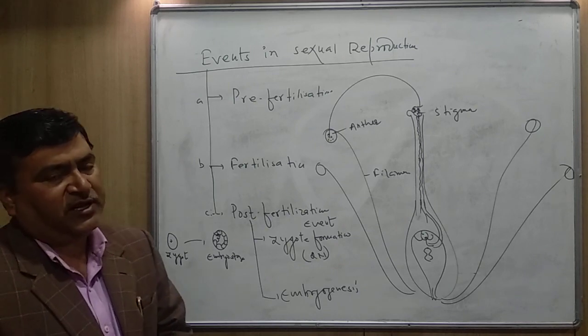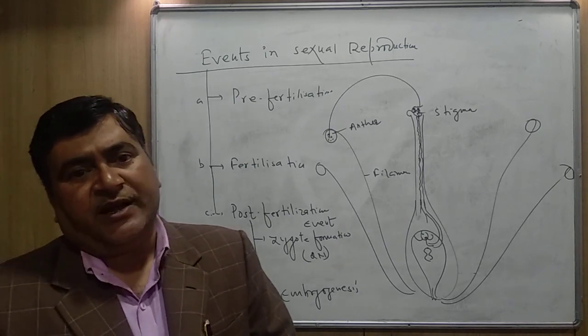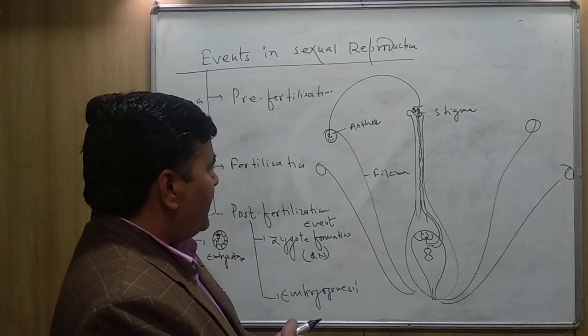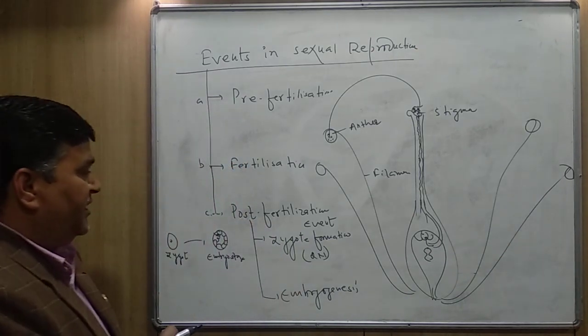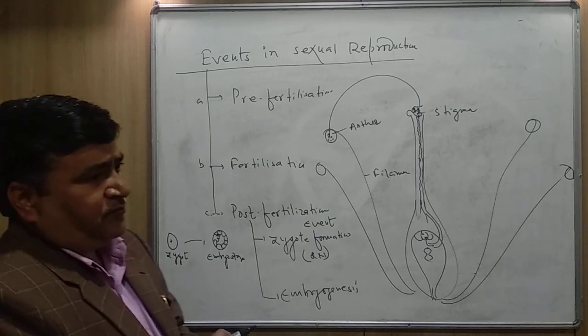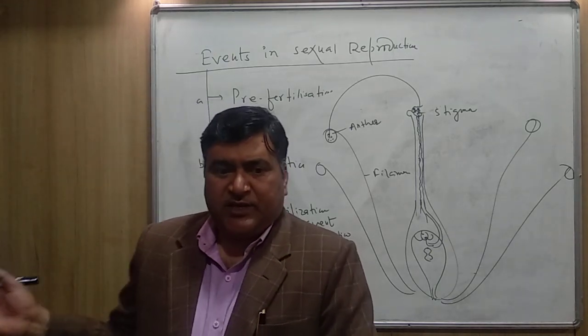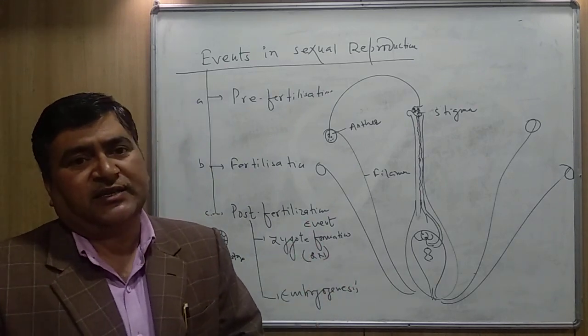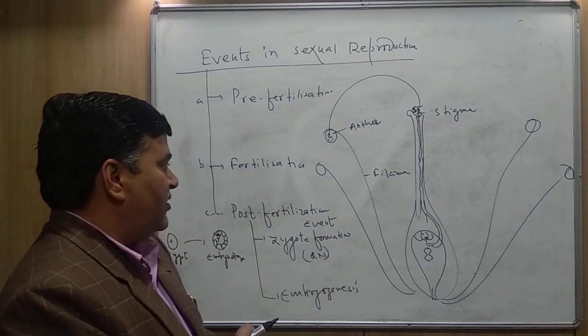It forms 2 cells, 4 cells, 8 cells, so many stages come, and finally in embryogenesis, differentiation takes place and the body organs are formed.